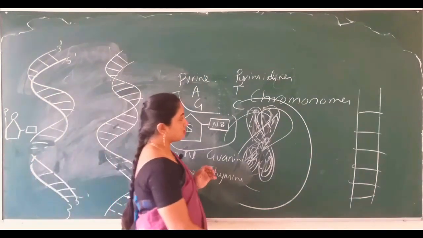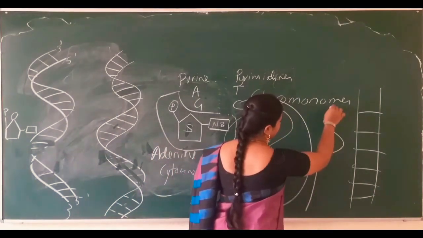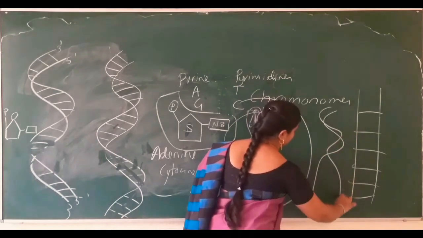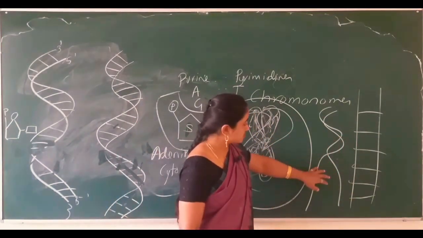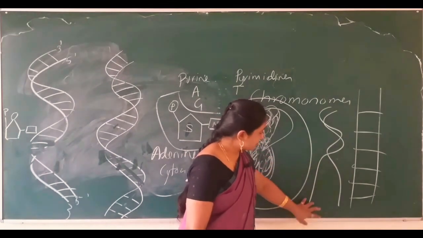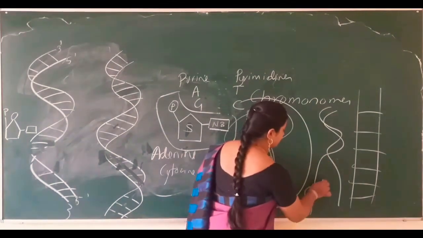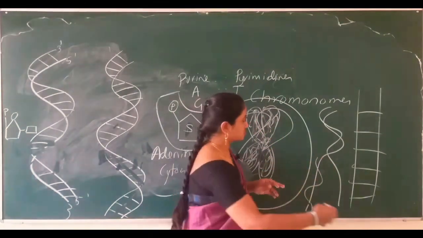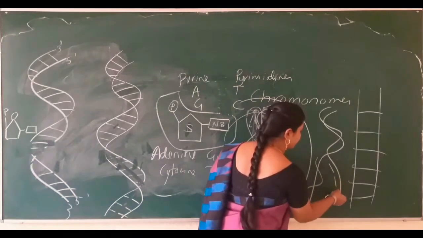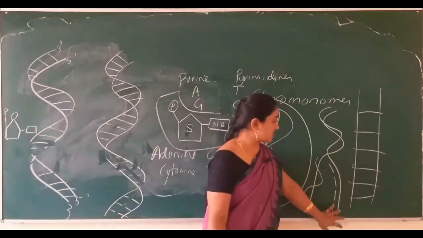So how can we draw an open double helical model of DNA? Like this, it will open. One strand, and one more strand comes and coils with this strand, and fragments of nucleotides join to this strand.